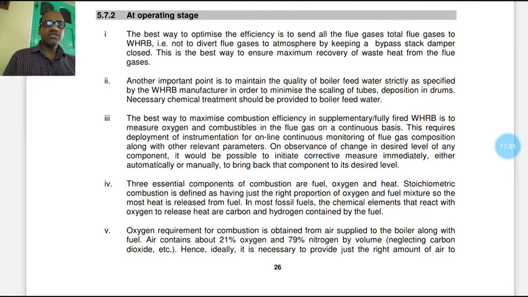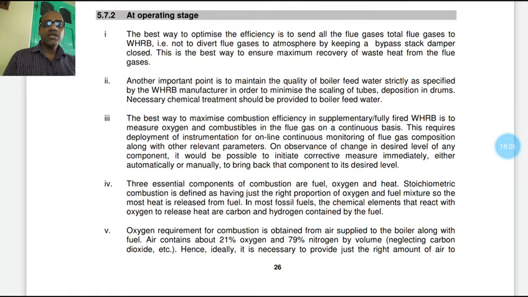Next, that operation stage, which plays a very important role. The best way to maximize combustion efficiency in a supplementary or fully fired waste heat recovery unit is to measure oxygen and combustibles in the flue gas on a continuous basis.